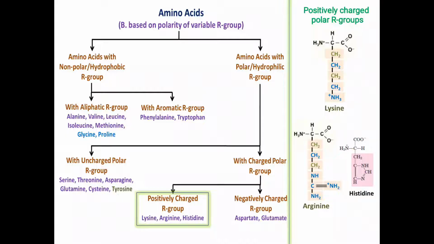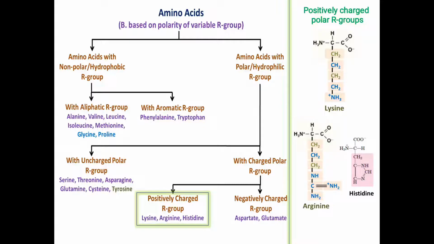You can see here in lysine a positively charged amino group is placed just after the butyl group. Here you can see a 4-methyl spacer, which you can designate as a butyl spacer, and after the butyl spacer one amino group is present which is ionized as a positively charged group. And in arginine you can see here is a propyl spacer.